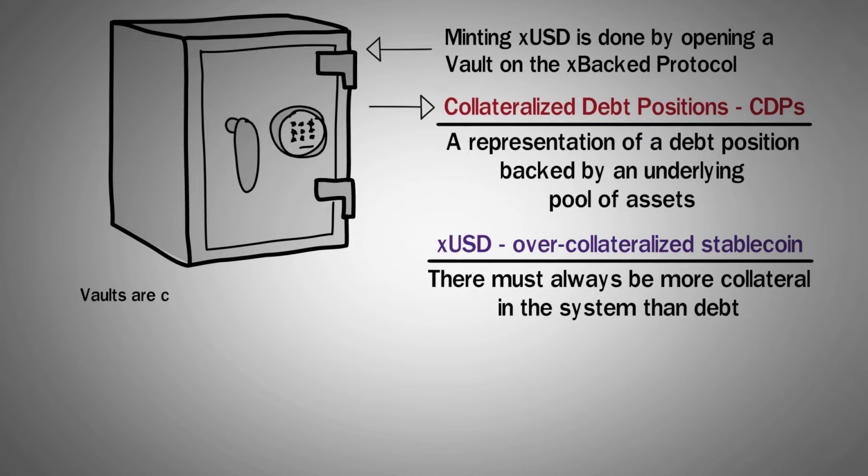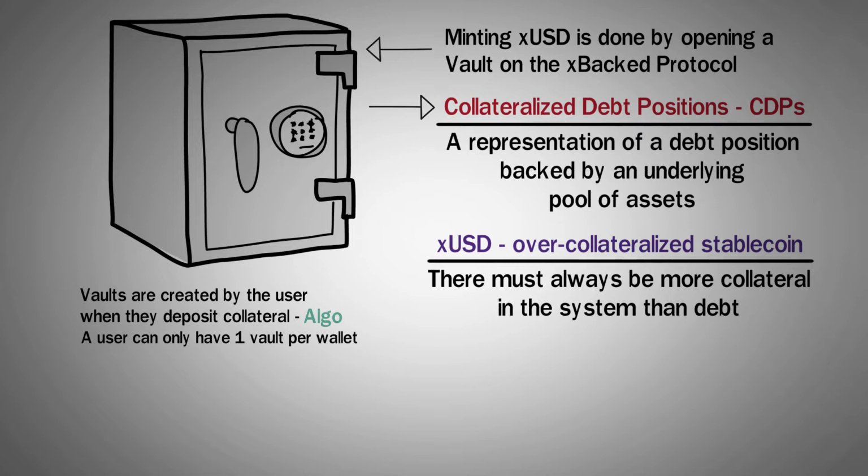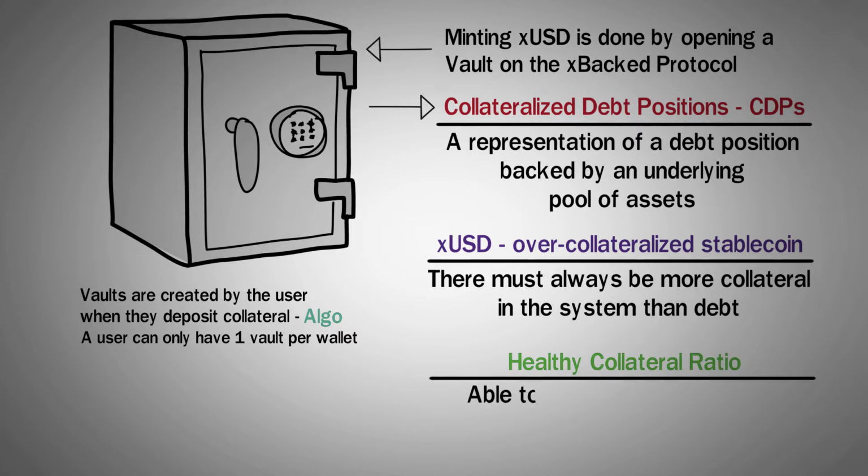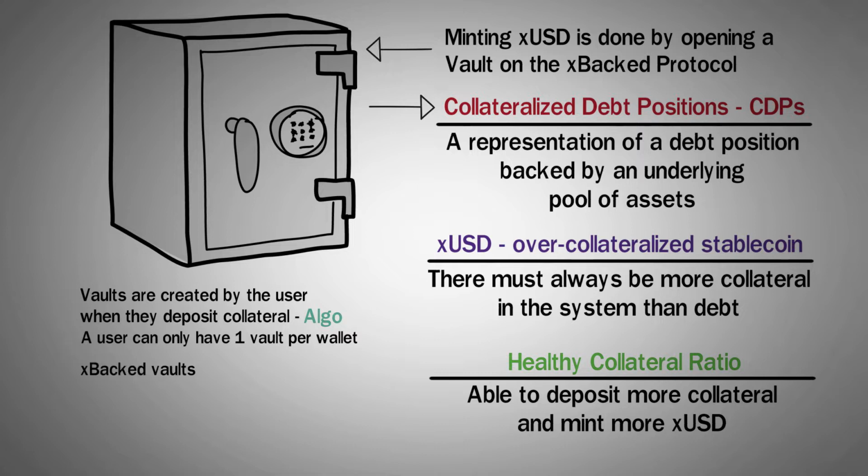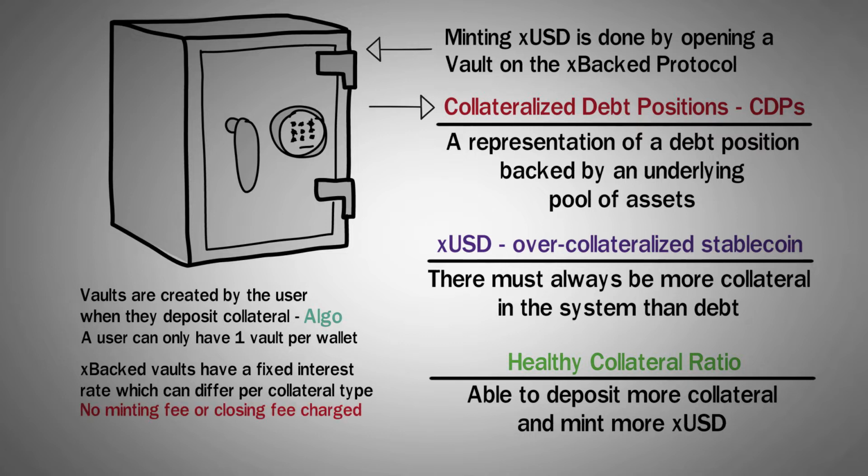than debt. Vaults are created by a user of the xBacked protocol when they deposit collateral, in this case Algo, and mint XUSD. A user can only have one vault per wallet address they provide. After a vault is created, you are able to deposit more collateral and mint more XUSD as long as your vault has a healthy collateral ratio. If you repay the vault debt, the vault is closed and any collateral still in the vault is transferred back to you. xBacked vaults have a fixed interest rate, which can differ per collateral type. There is no minting fee or closing fee charged.